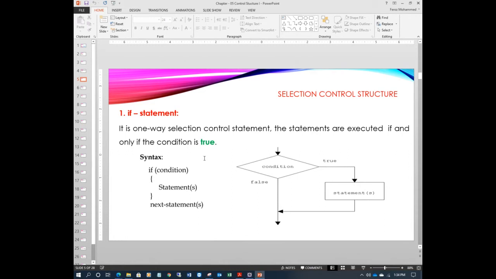Based on the condition, if it is true, execute the statement. Very simple. There's no otherwise, no else, nothing.